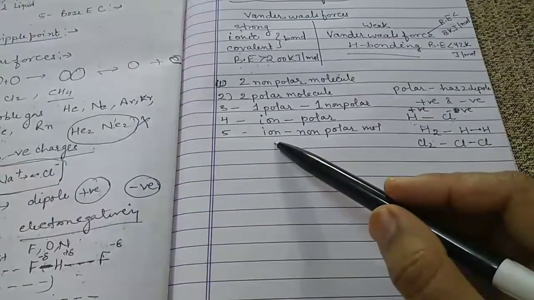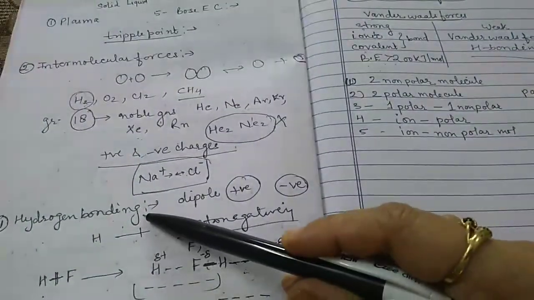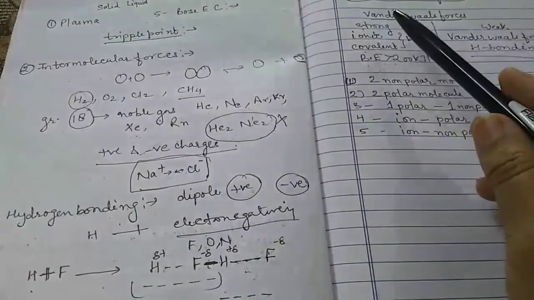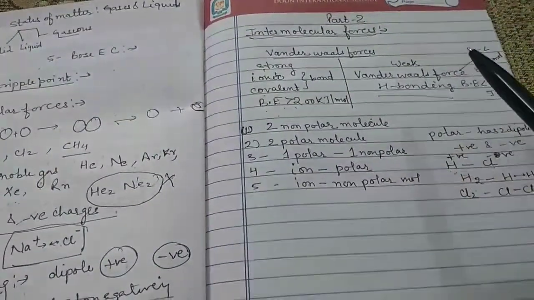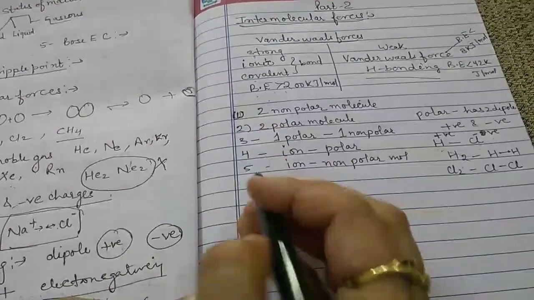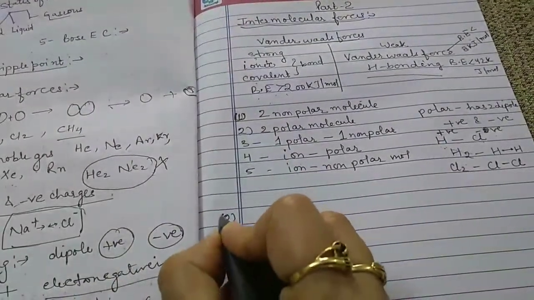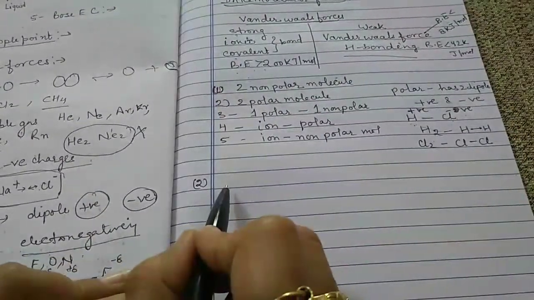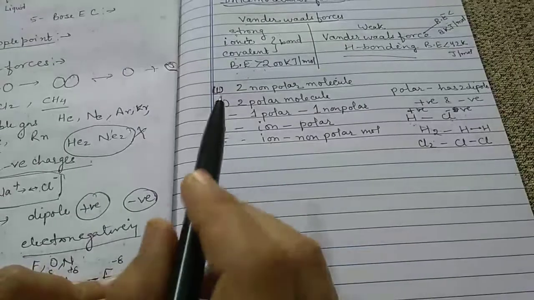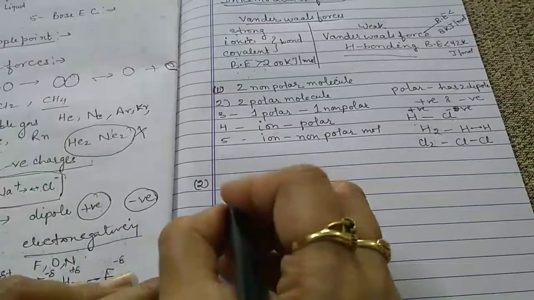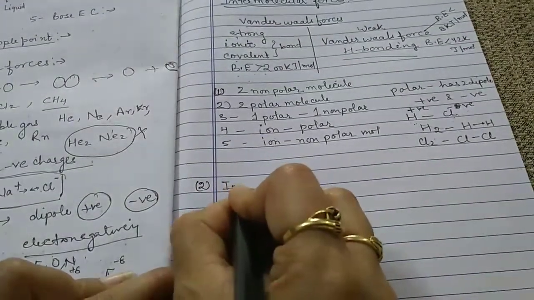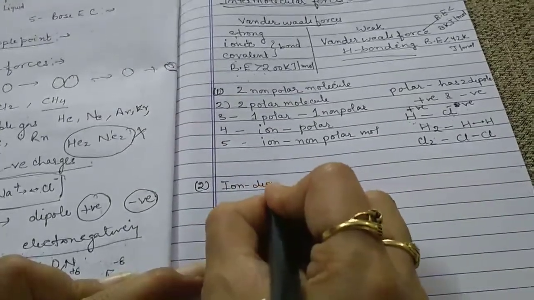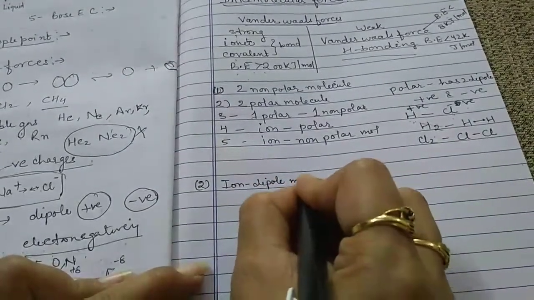Now the types of intermolecular forces. The first we have already discussed, that is hydrogen bonding. Hydrogen bonding is a type of intermolecular force. Now let us discuss another type. So now the second type of intermolecular forces, or second type of van der Waals forces, is known as the ion dipole interaction.